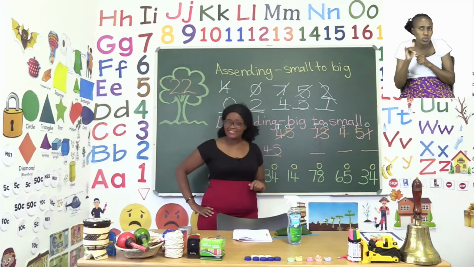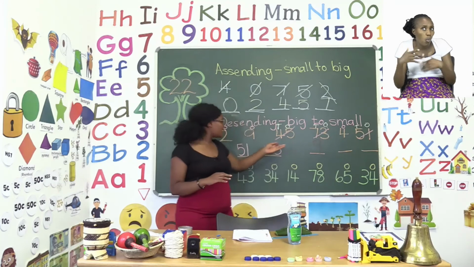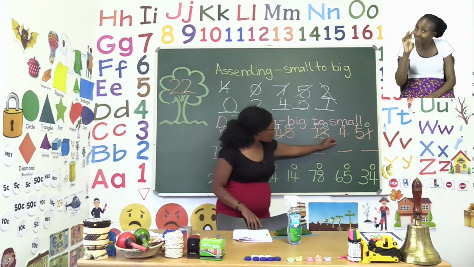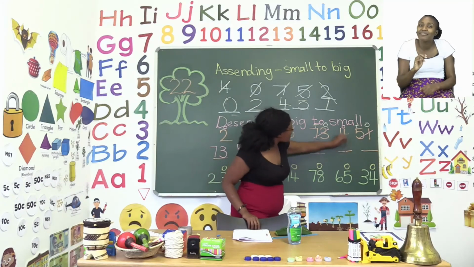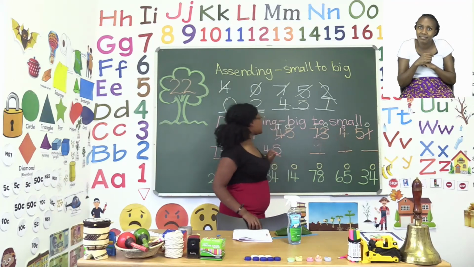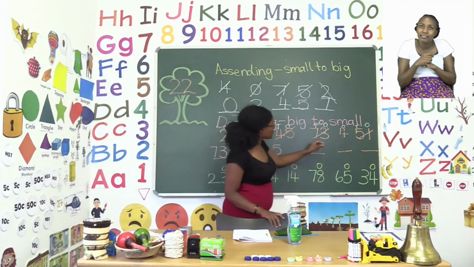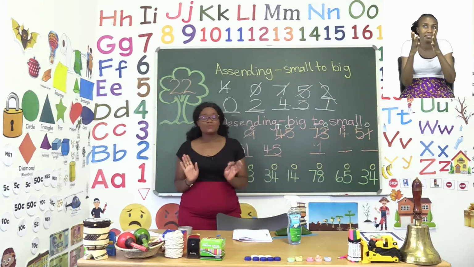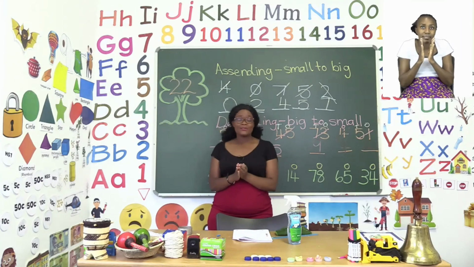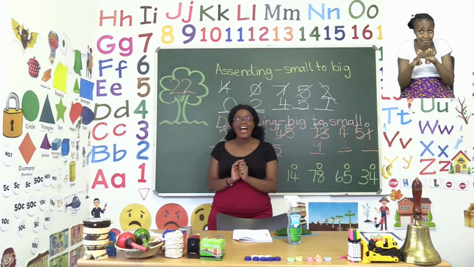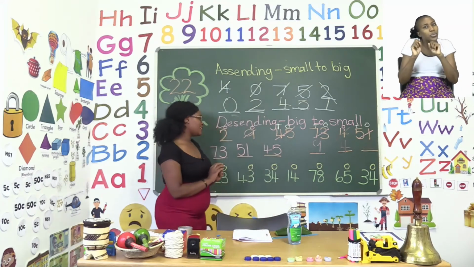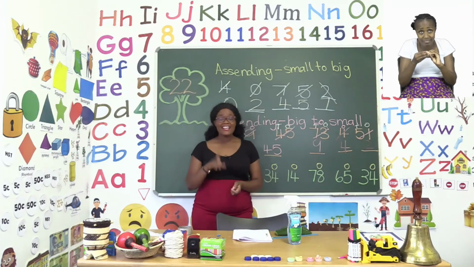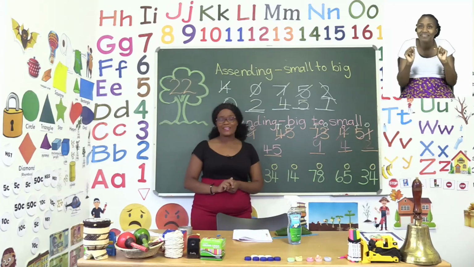Which number is bigger? Is it 4 or is it 2? Now a clever grade 1 knows that 4 is bigger than 2, so that is the next number. That means the last number is 2. Good job, everyone. Now I want you to please do the rest of the exercise by yourself. Remember to take your time and make sure you read your numbers carefully, especially if you're looking for a specific one. Have fun, and I'll see you soon after the advert break.